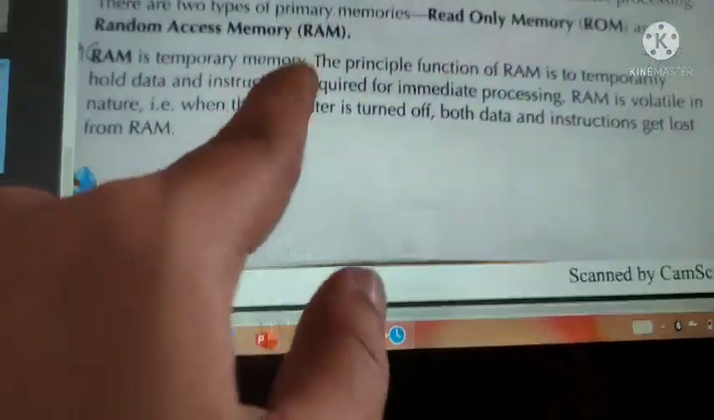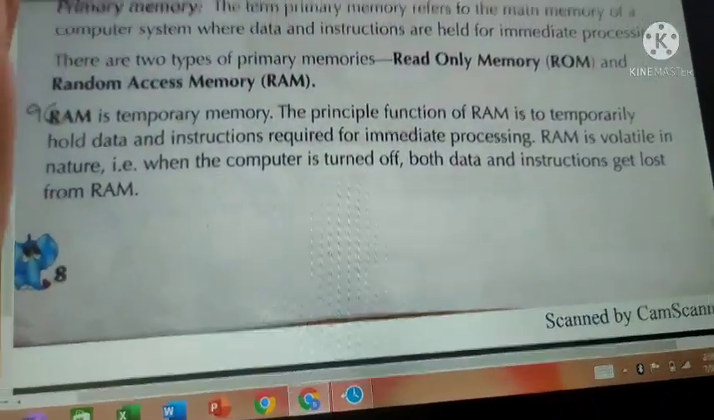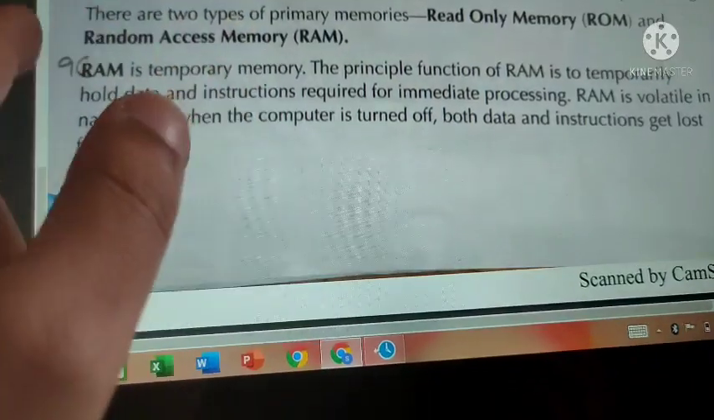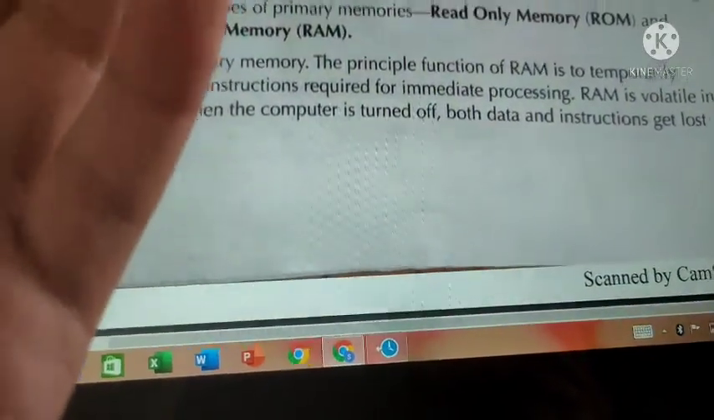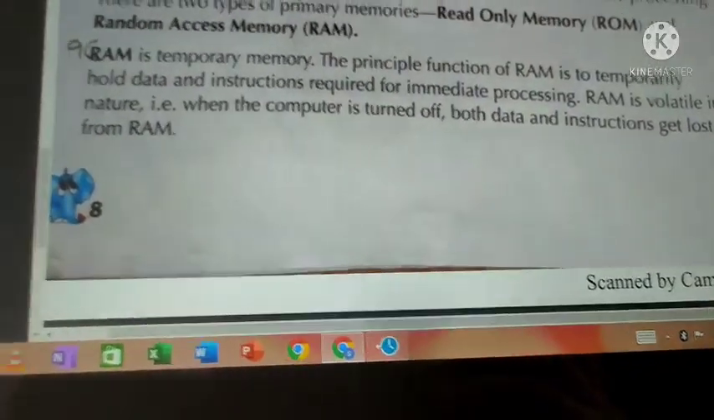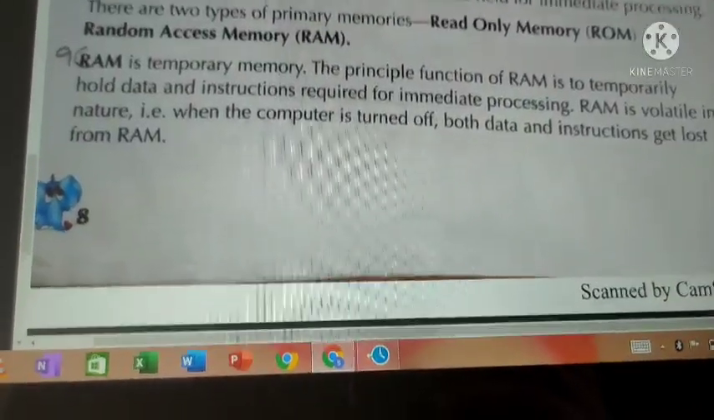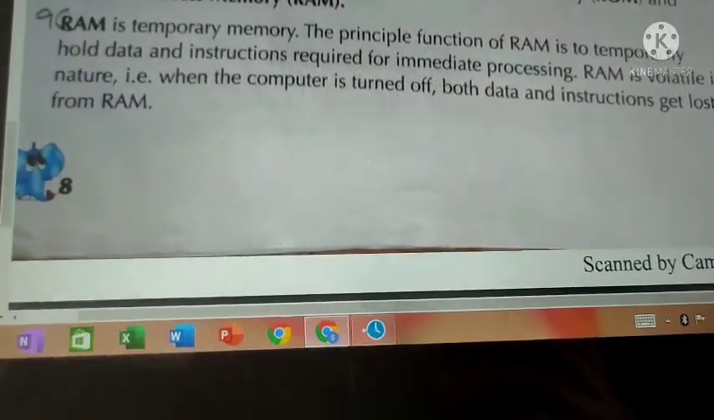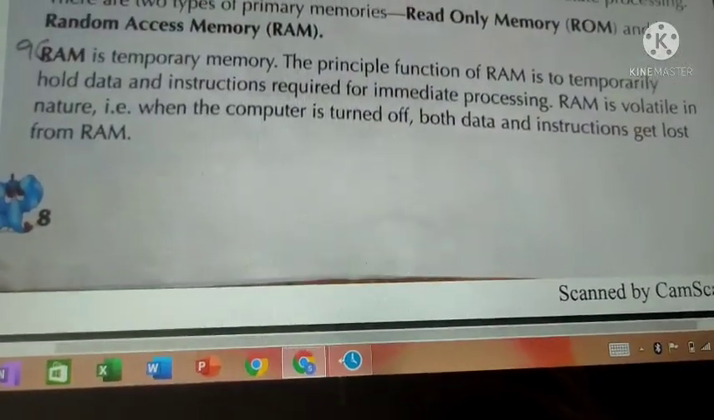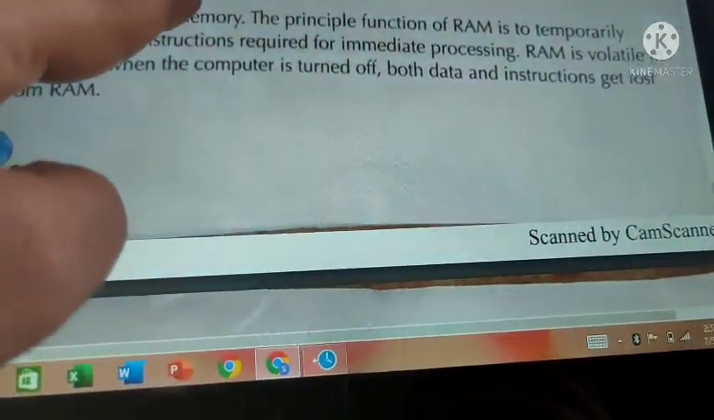How does it happen? When the computer is turned off, both data and instructions get lost. Data are temporarily stored in RAM. While you switch off the computer, all those temporary data are erased or destroyed. So it is also known as volatile memory. Why? Because the data are stored temporarily and will be erased. While you switch off the computer, it will be lost. So it is called volatile memory. Now we will see ROM.